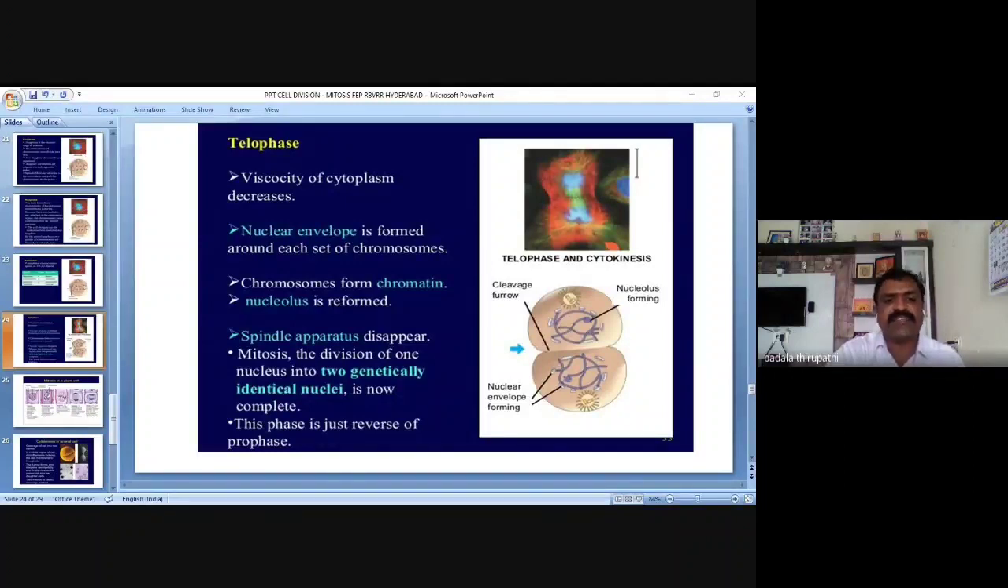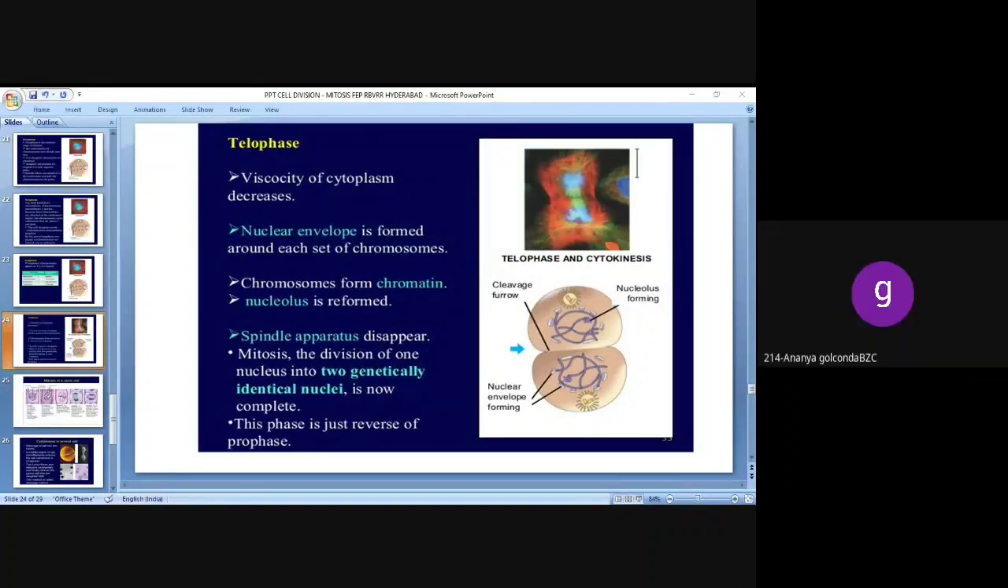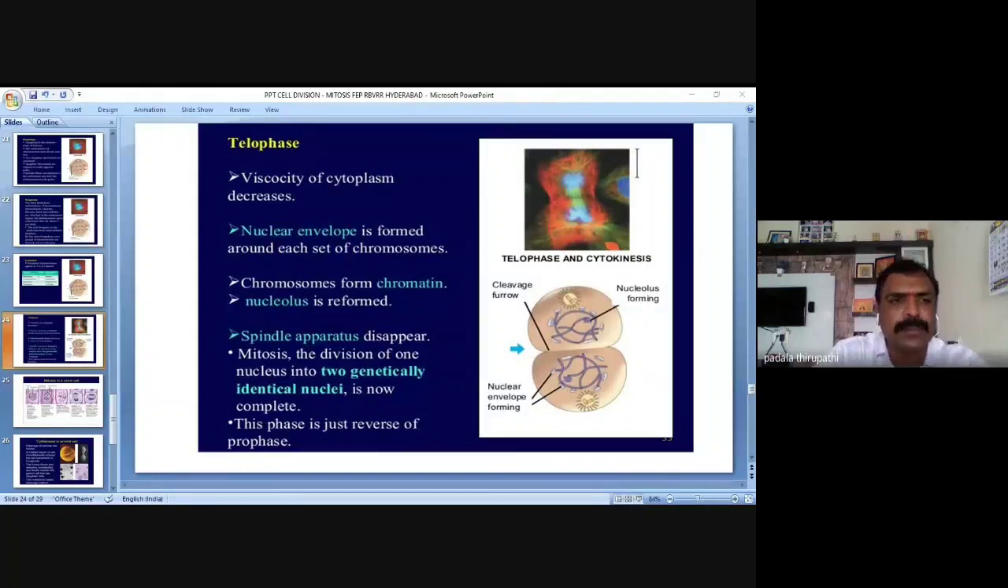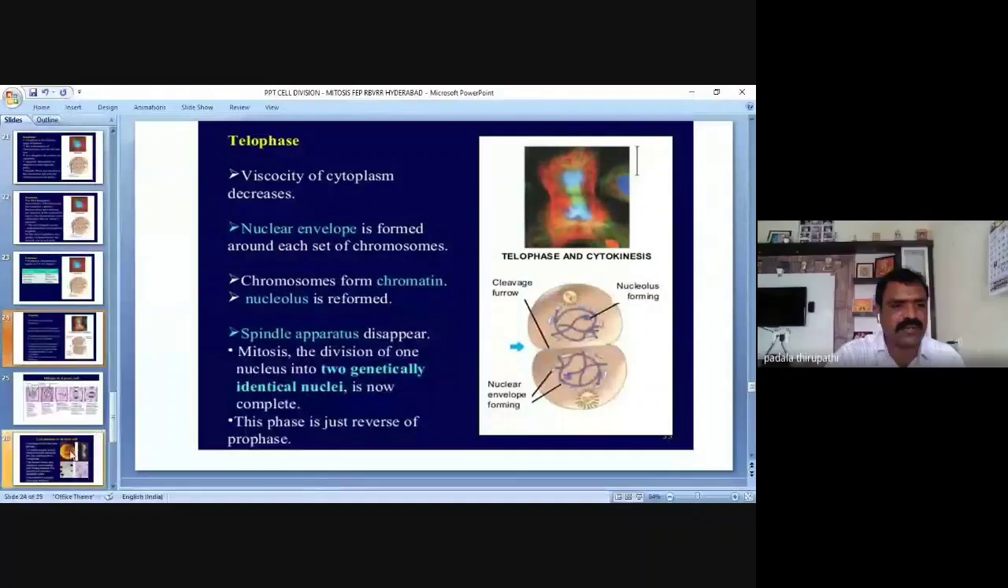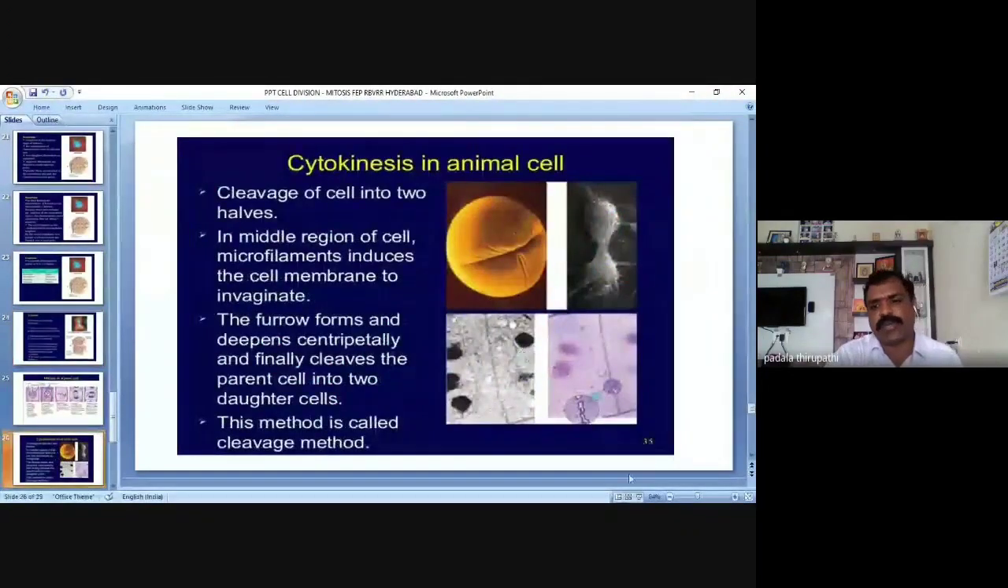And mitosis, the division of one nucleus into two genetically identical nuclei, is now complete in telophase. So this phase is just the reverse of prophase. Am I clear? Telophase is nothing but the reverse of the prophase. Simply, if you have a clear idea about the prophase, then telophase is the vice versa. Simply remember it. Am I clear? Yes, sir.